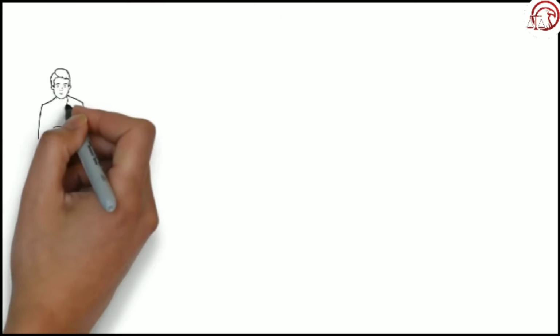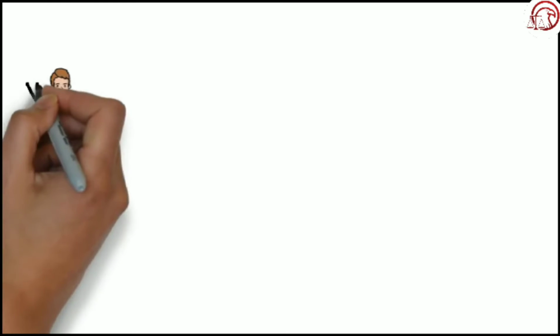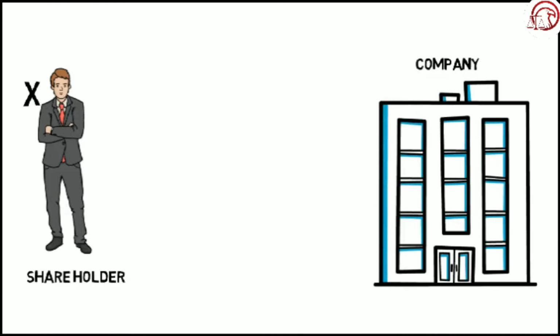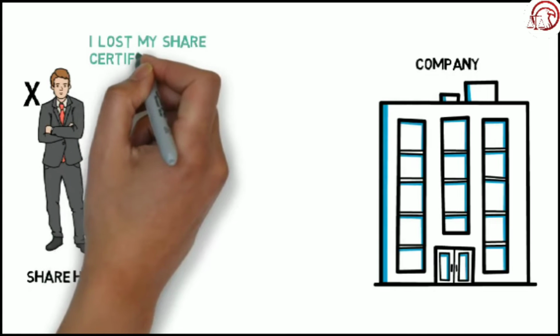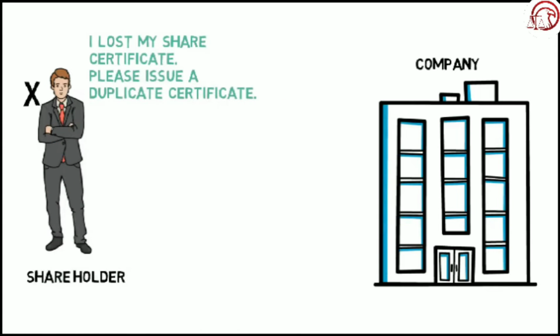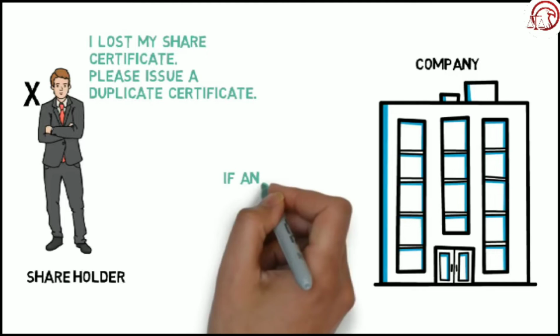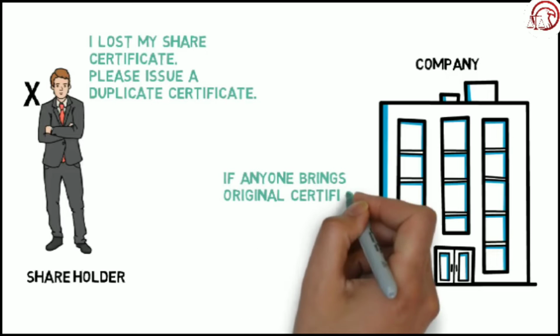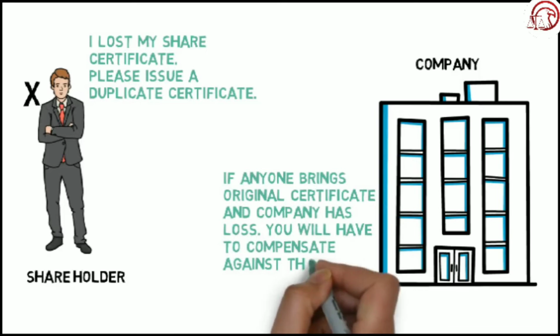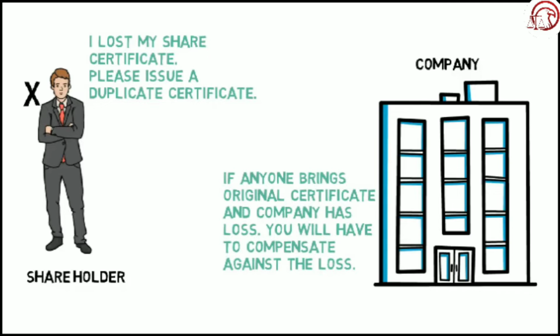Let's take another example. X, who is a shareholder in a company, one day goes to the company and says, I lost my share certificate, so please issue me a duplicate certificate. On this, the company says we will give you a duplicate certificate, but if anyone else brings the original certificate and we suffer loss, you will have to compensate against the loss. So this is a contract of indemnity.